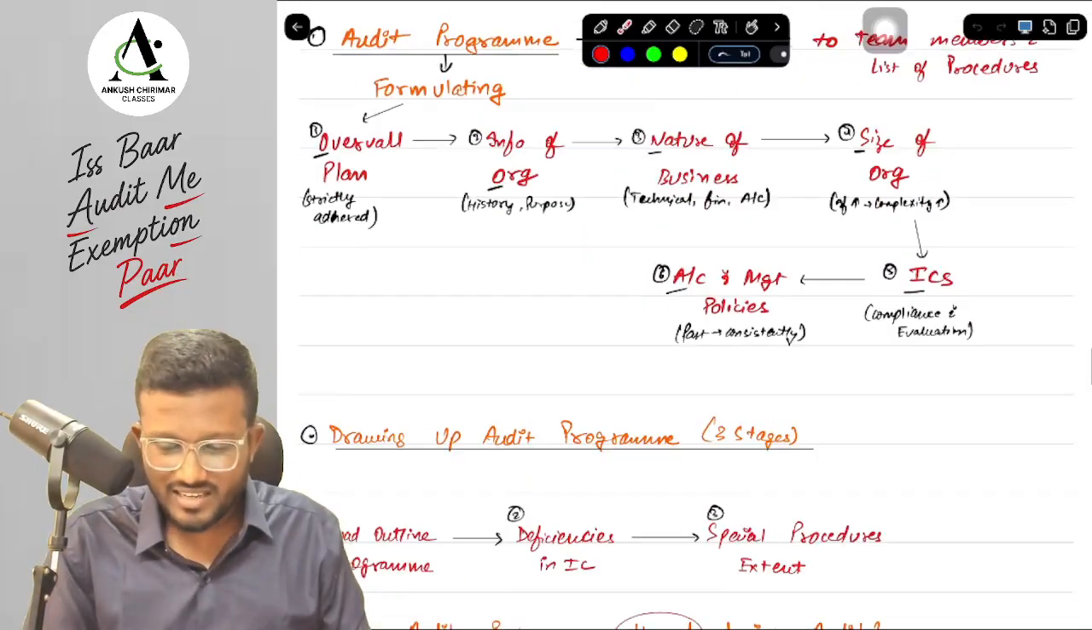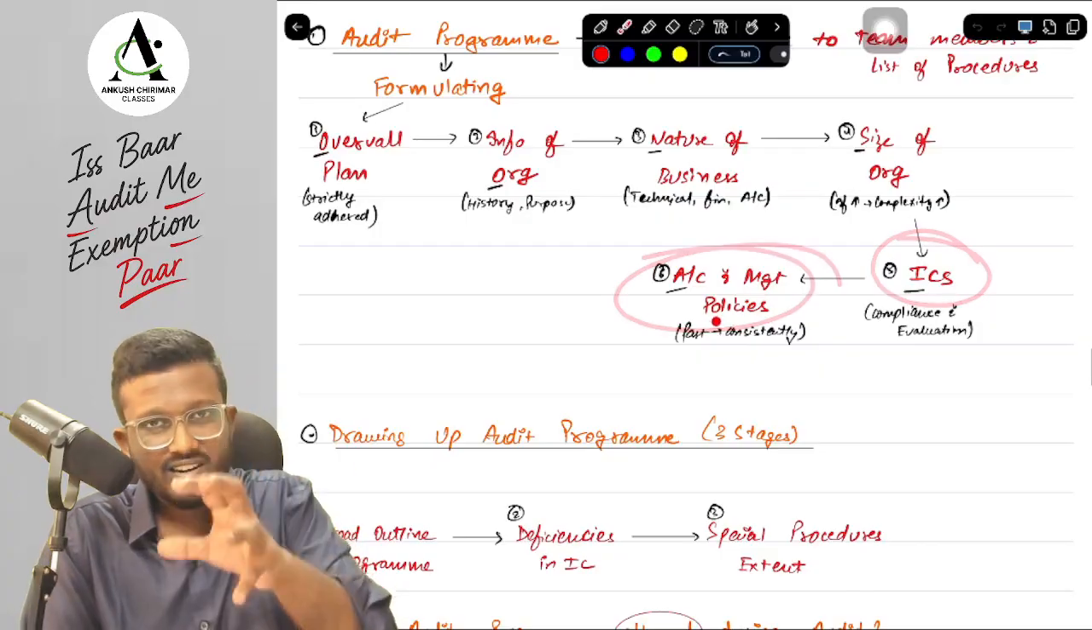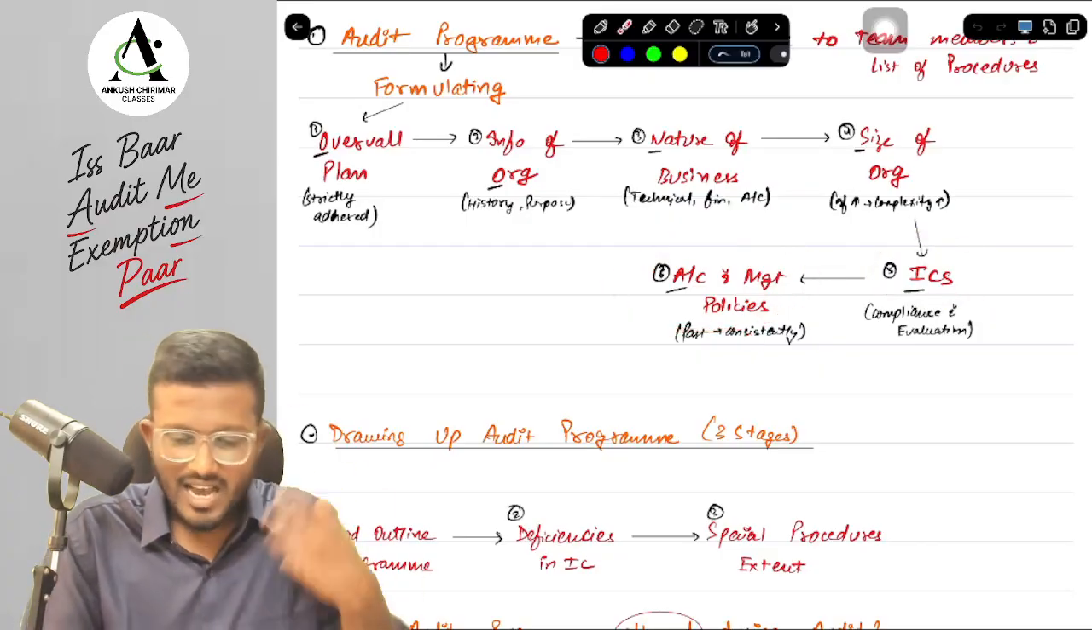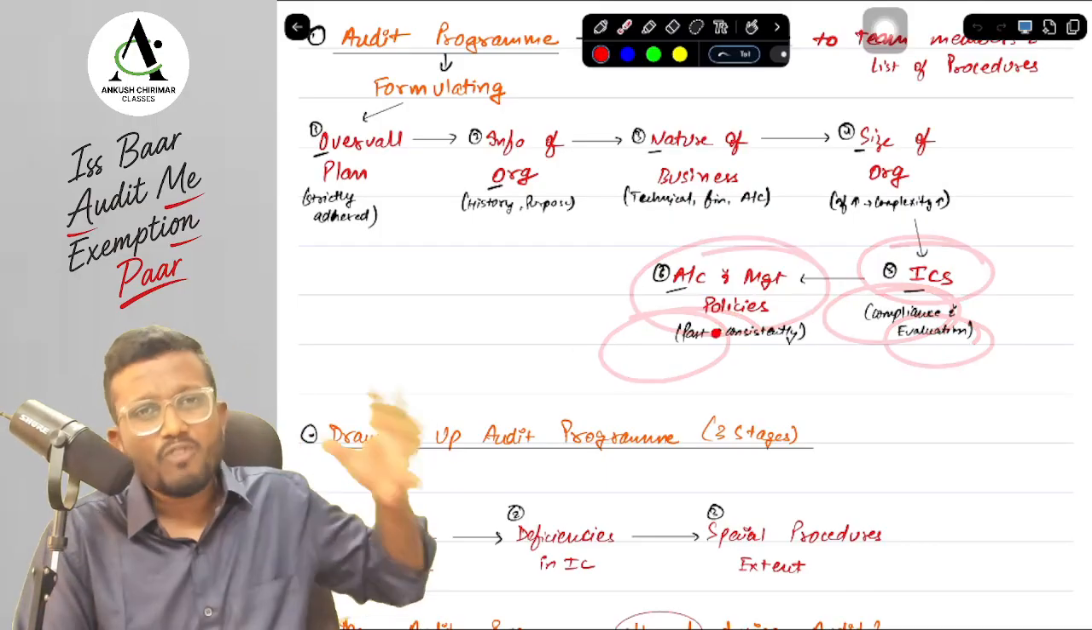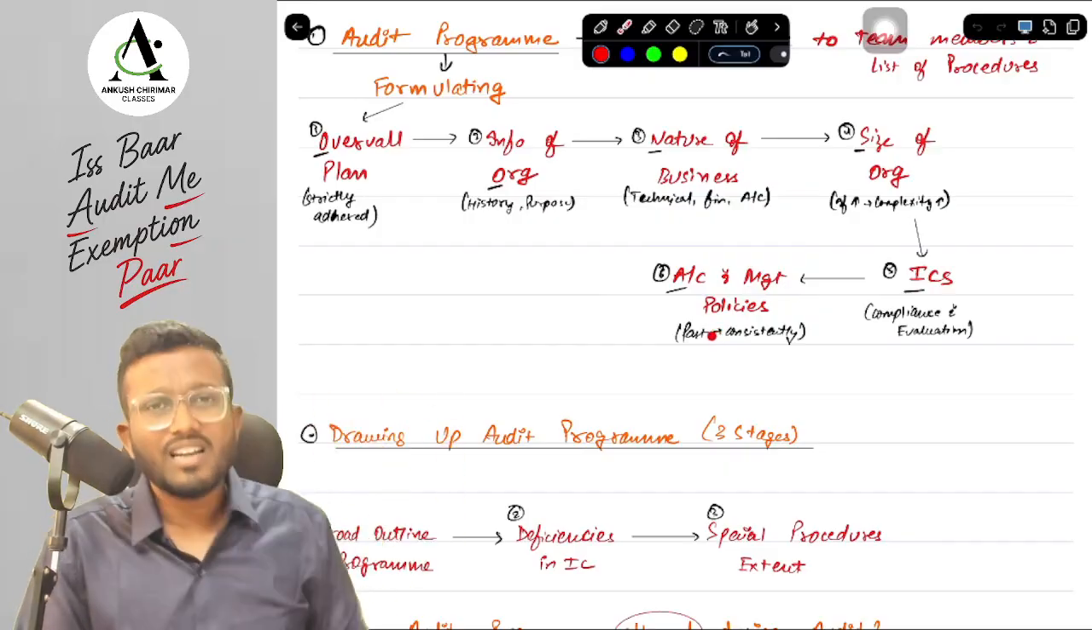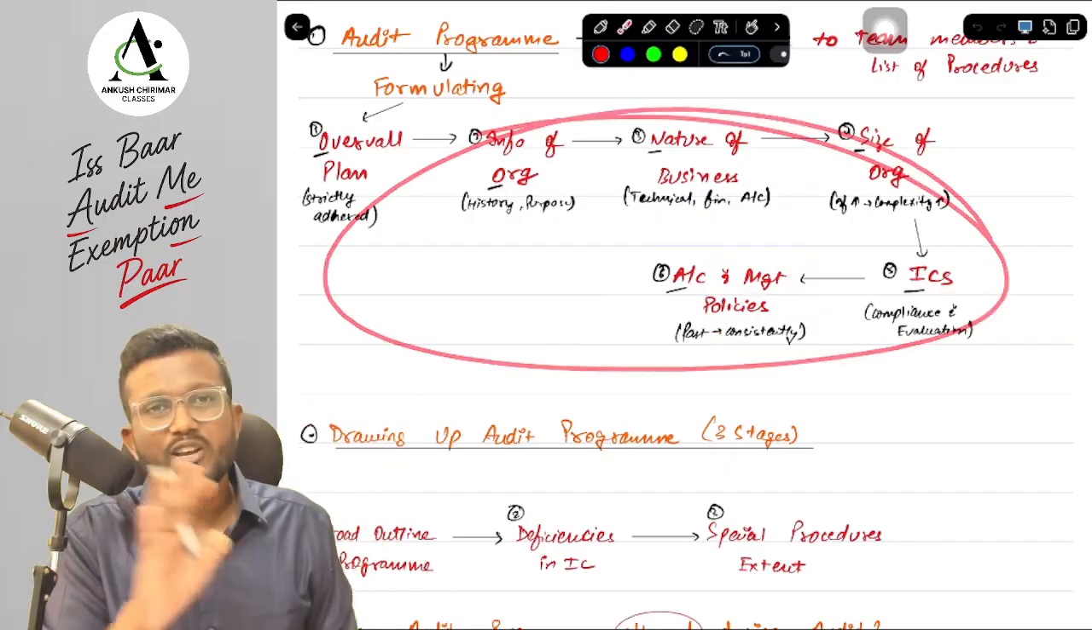obtaining information about nature and size, we also need to obtain information about the internal control system and accounting and management policy. Internal control system, whether it is complied with and evaluated, and accounting and management policy, what the policies were in the past and whether they are consistently applied or not. These are the 6 points, and this way you can remember that.